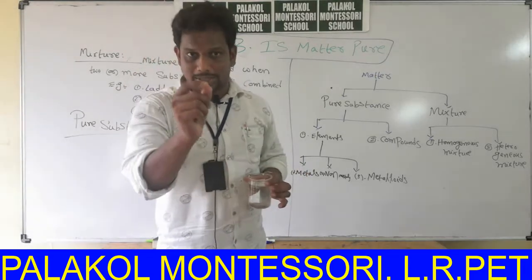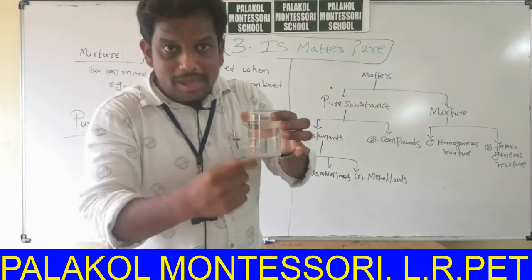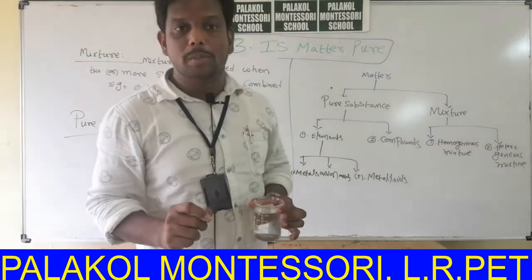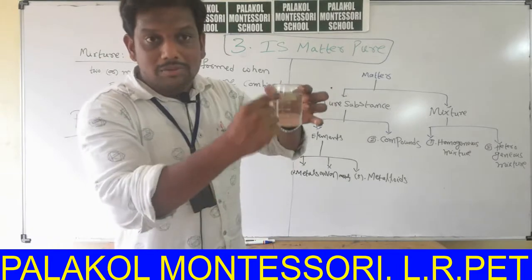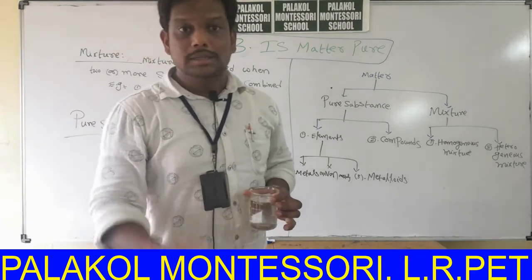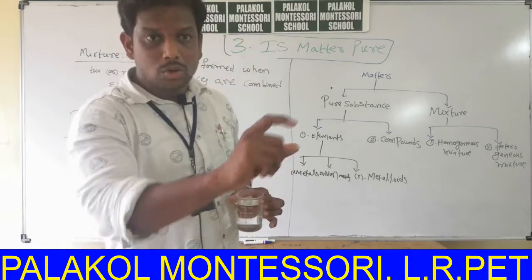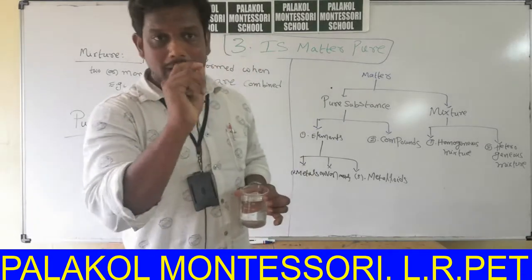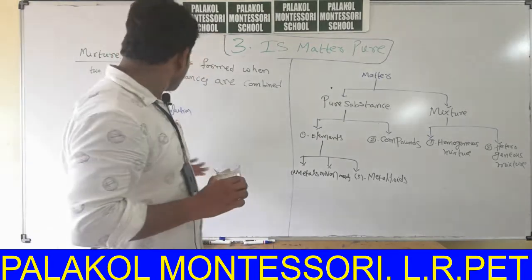Pure substance means the substance in which the composition throughout the substance is same. According to chemistry, it means the composition of the substance throughout the mixture is same. Same for sugar solution also. Same for sambar. Same for rice also. If you taste rice throughout, the taste is same. Like that, if you taste sugar water, throughout the solution its taste is same. That type of substances we will call pure substances.